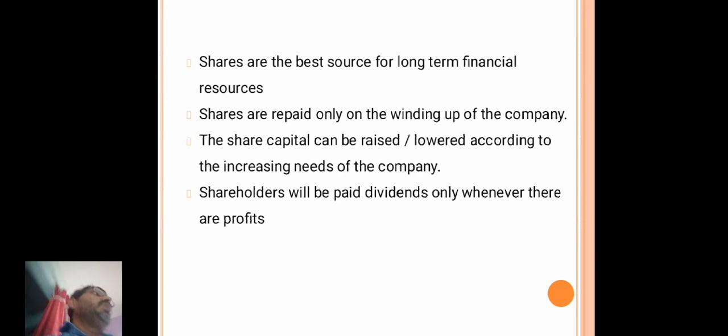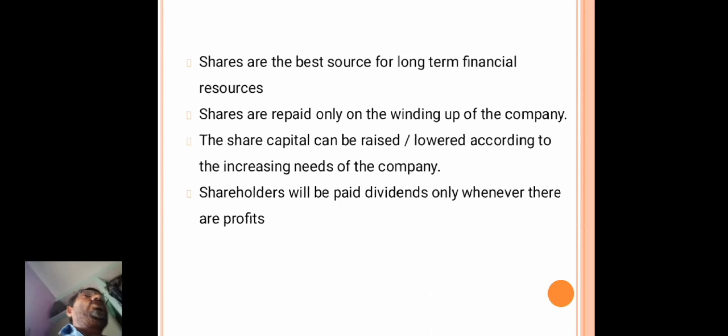The companies will procure this long term capital by issuing shares. The shares are the best source for long term financial resources. Shares are repaid only on the winding up of the company.